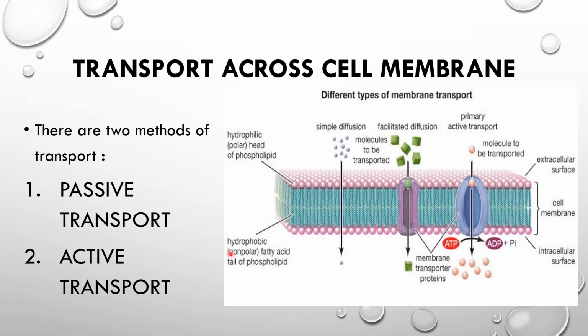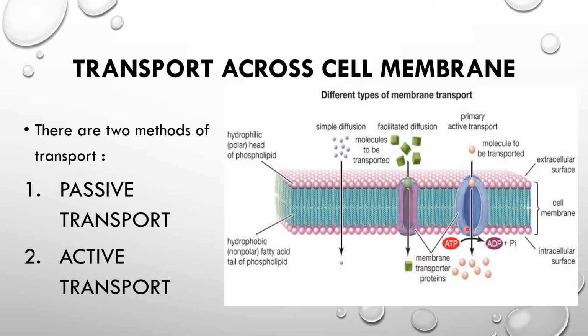In this image you can see a simple diffusion, in which there is a transport of substances from outer to inner without the expenditure of energy, that is passive transport. Then we have the facilitated diffusion, in which the substances are transferred from outside to inside the cell with the help of a carrier protein, again without the expenditure of energy.